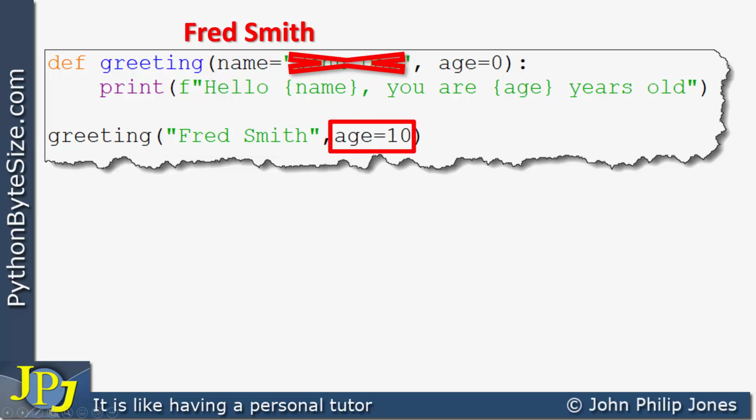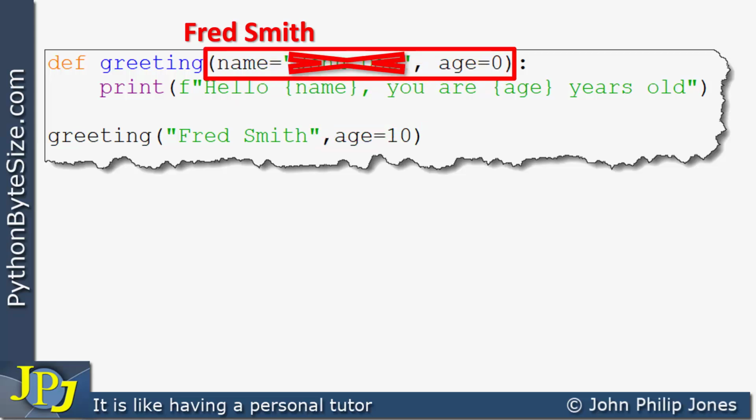Let's now consider this, where you can see age has been assigned 10. Now, what we're considering here is an example of a keyword argument, where you look to this name and go and see where that name is in these brackets. You can see it is here, and it has been given the default value of 0. Now, it's just a coincidence that this is in the second position and this is in the second position for this program. What I'd like to emphasize is this is an example of a keyword argument, not a positional argument.